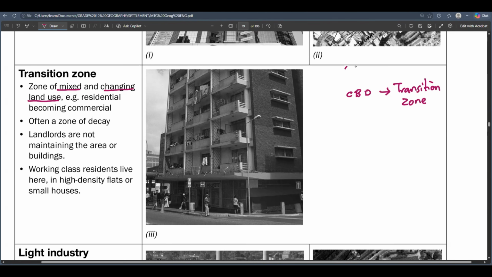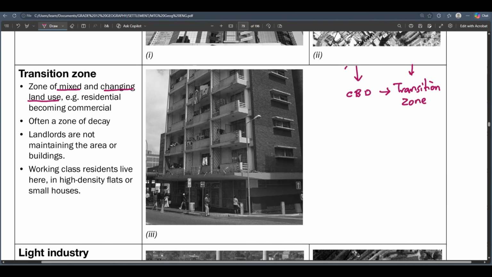Here, the area at the CPT was used for business, but at the transition zone, you'll find that there are flats and people are starting to stay there. So that transition zone has a mixture of people staying there and a mixture of business activity, but basically there is a change in the way the land is being used. Let's say you are moving from the CPT and you go next to the CPT. You just walk a couple of miles, you go to the transition zone. So this is a zone known as the transition zone.